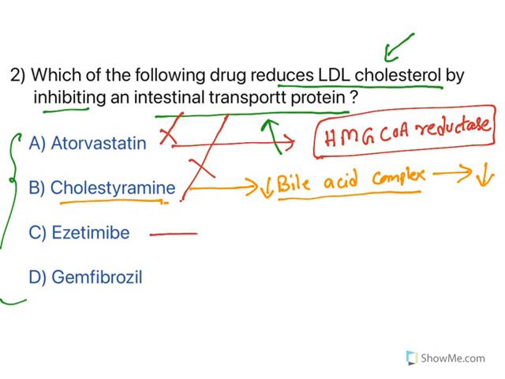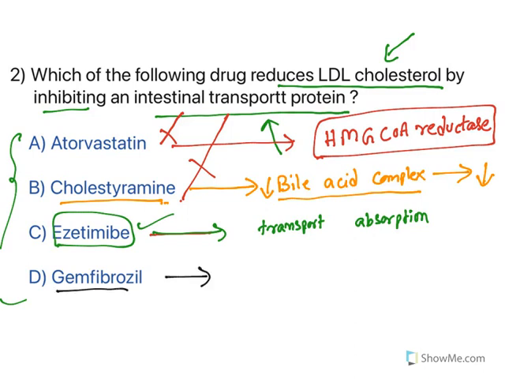Next one, ezetimibe. Ezetimibe is the one which is inhibiting an intestinal transport protein, or intestinal absorption. Cholesterol absorption from the intestine is inhibited by ezetimibe. This is what the question is about. So, the answer is ezetimibe. Now, the last one, gemfibrozil acts on a particular nuclear transcription receptor known as peroxisome proliferator activated receptor alpha.